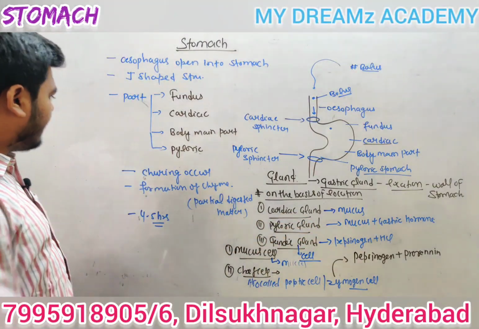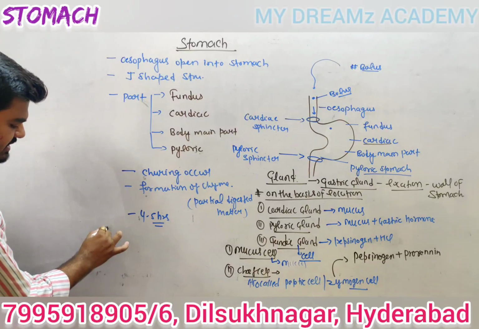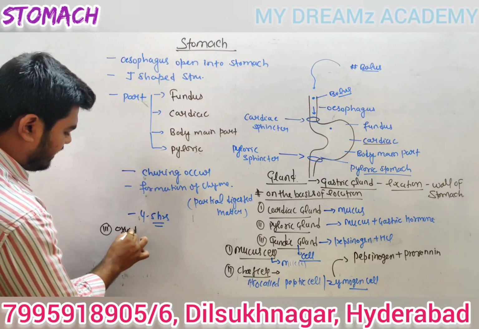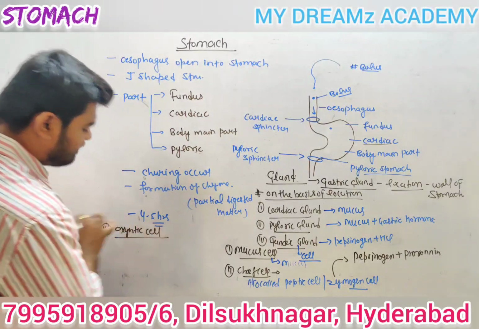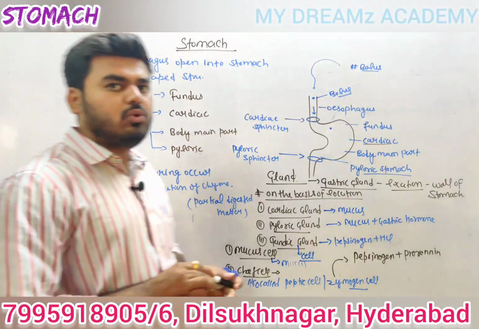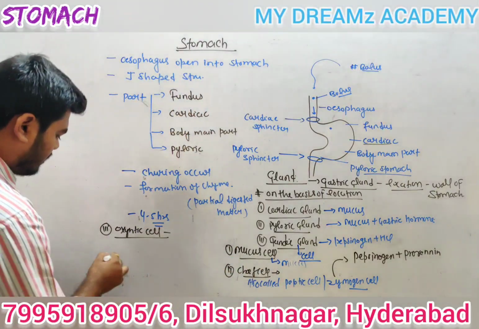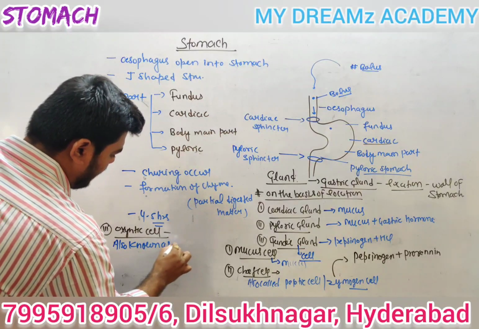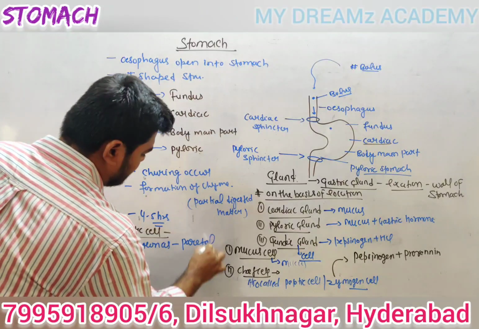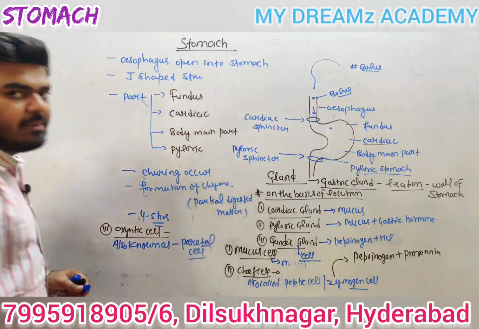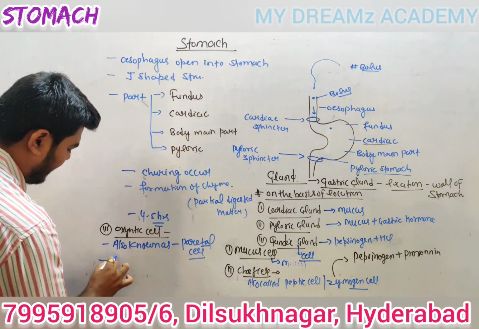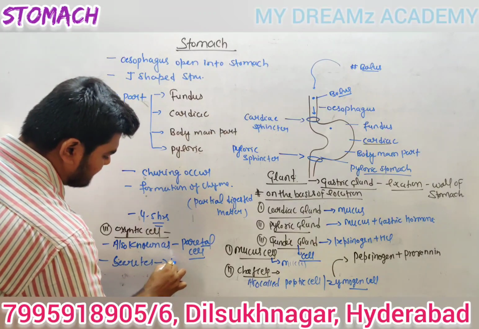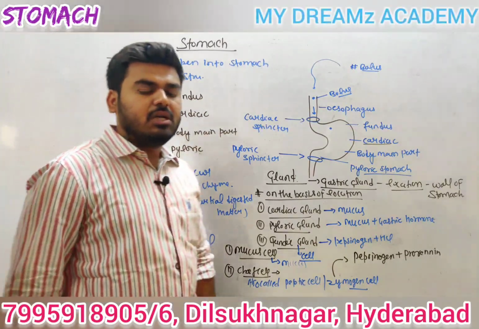And the last one, I am writing here right now because there is no space. The third one is called the oxyntic cell. The oxyntic cell is also known as the parietal cell. And what is the role of the oxyntic cell? This oxyntic cell secretes HCl, hydrochloric acid. Is that clear or not?